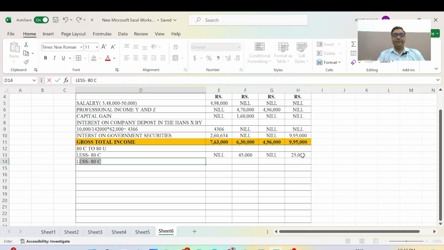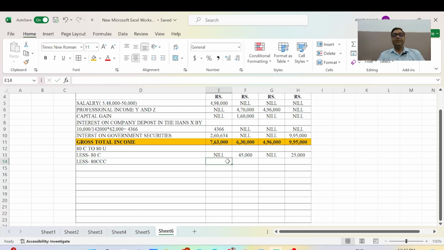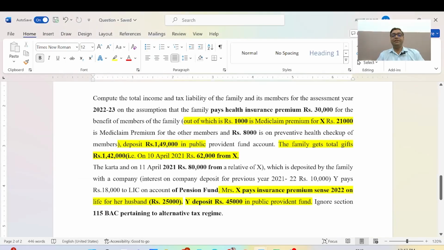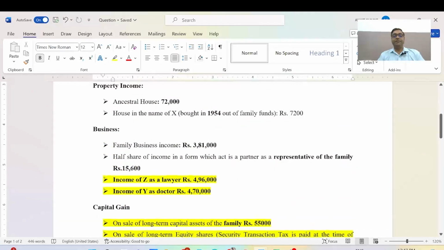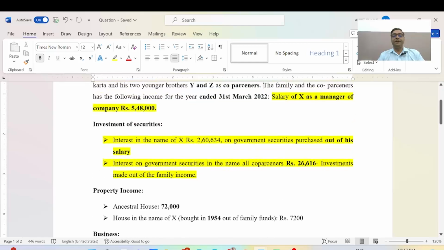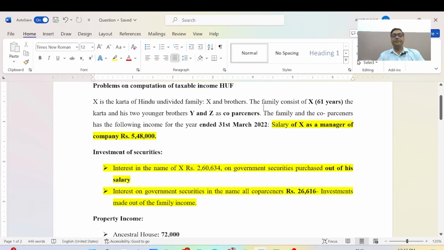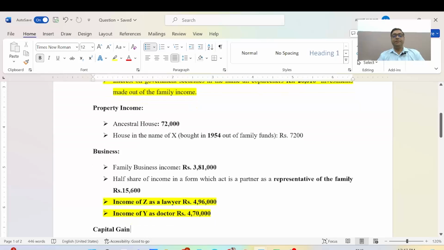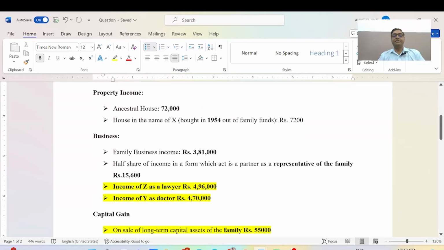80CC. And the same here: Mr. X nil and Mr. Y is 18,000. And how will it become? I will see here, where 18,000 will become Mr. Y and Mr. X is 260. I have already discussed all the parameters in the HUF family income.